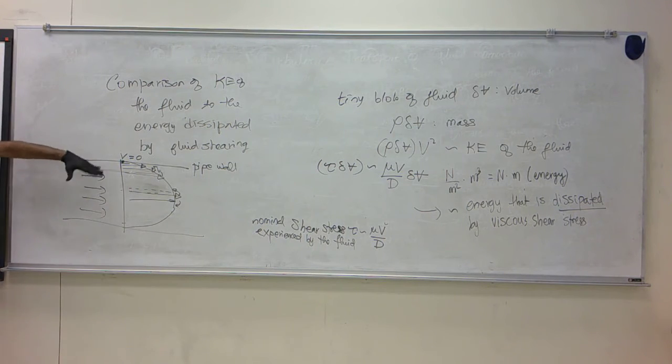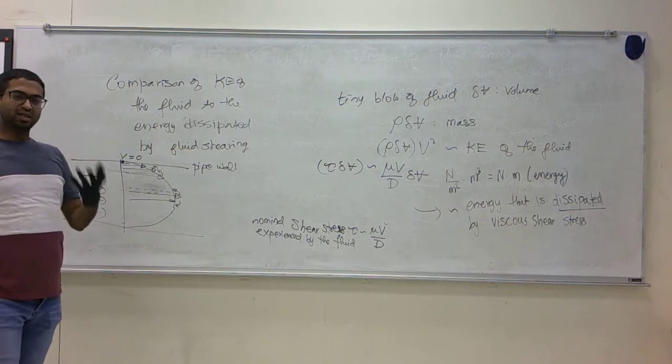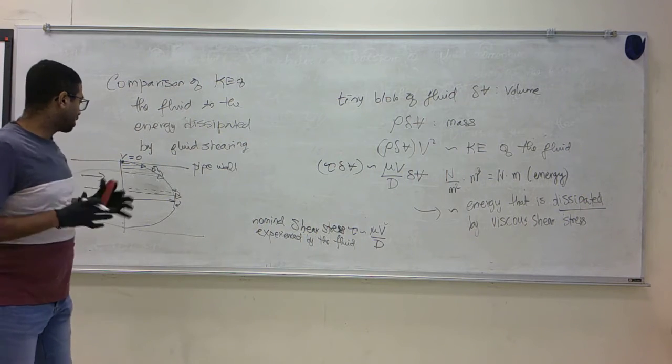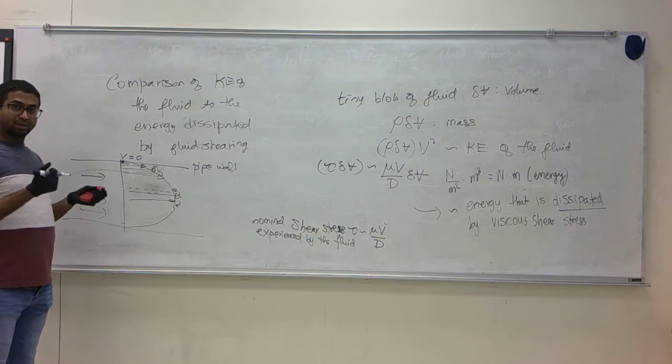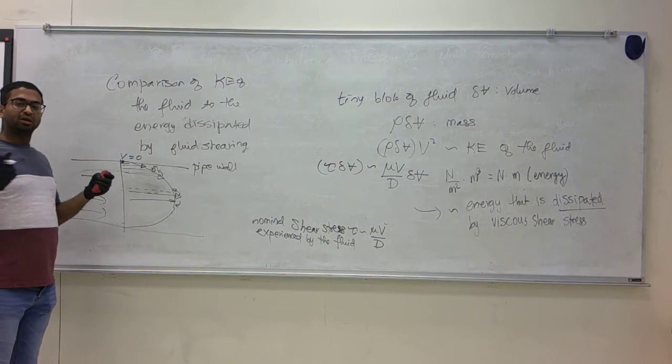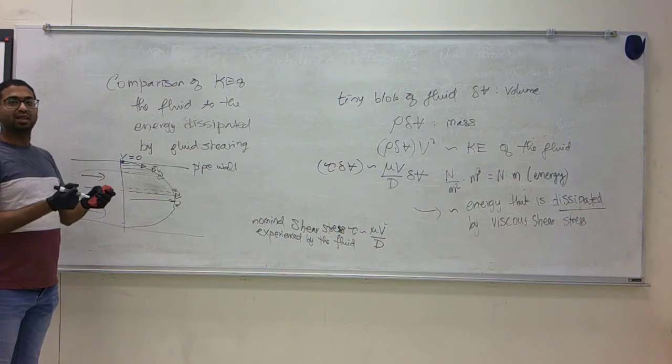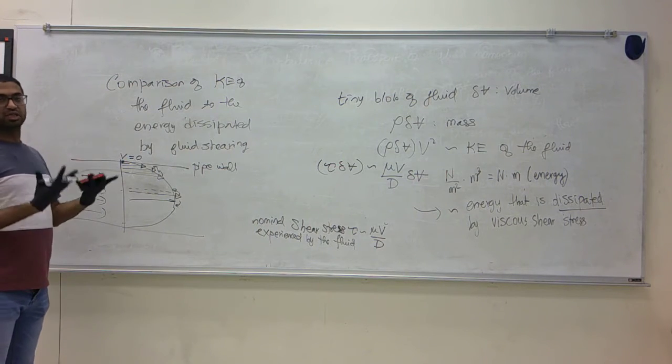So this shearing is basically the fluid being slowed down by the wall, and that causes dissipation. That is, when molecules are being pulled back, they kind of rub on each other, and what they end up doing is they heat up, they cause frictional heating.